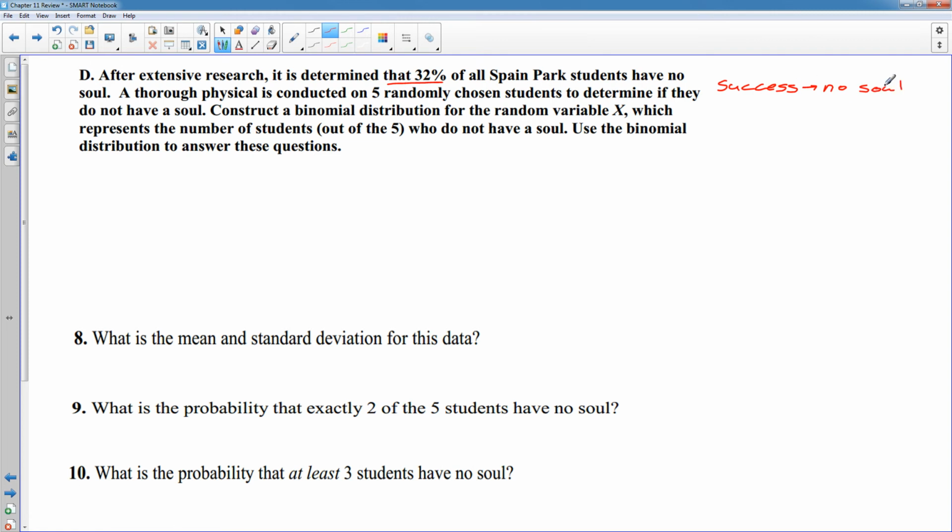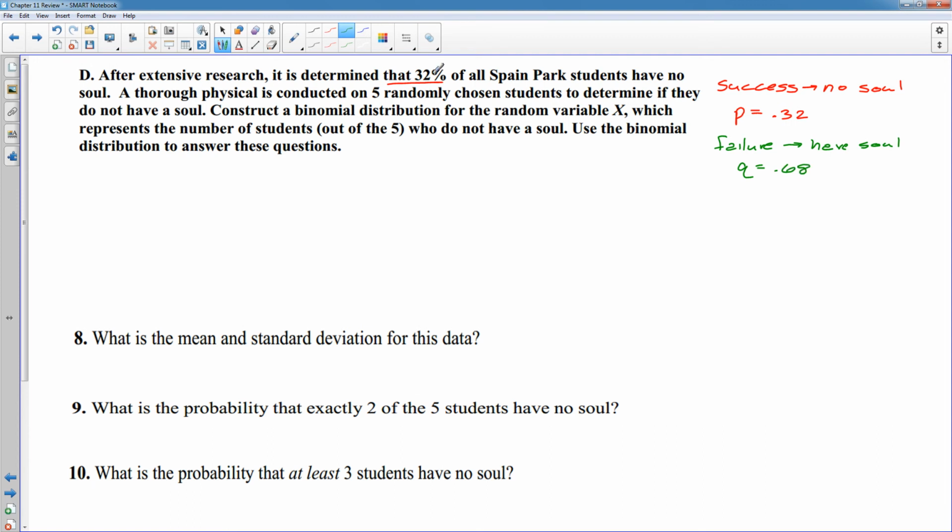So having no soul is a success, and we call the probability of success, P, which is 0.32. Failure, and this again sounds weird, but failure is having a soul. Failure in this case is if you do have a soul, and the failure is referred to as Q, which is going to be the rest of the probability. So if 32% don't have a soul, that means 68% do have a soul, and that would actually be failure in this case.